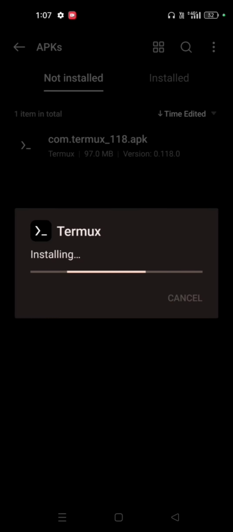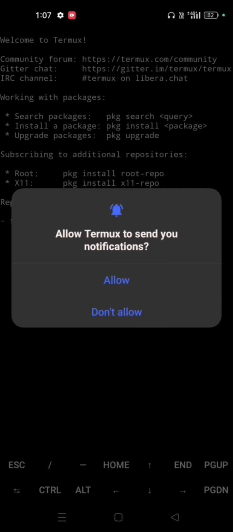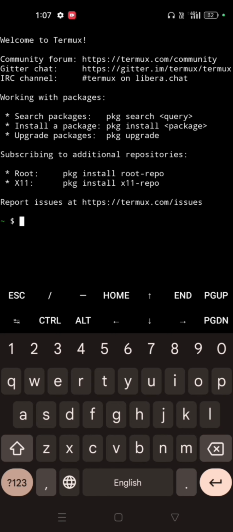Now this application is installed. Installation done. Now open it. It requires you to allow Termux to send you notifications. Just allow it.